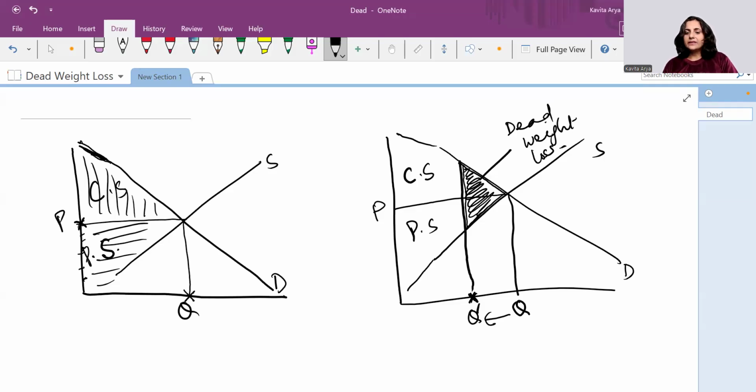You must understand this situation arises as and when there is some sort of intervention in the market. And what sort of interventions do happen? Like price ceiling, price floor, some taxation by the government, and monopoly and other imperfect forms of market. We'll discuss in the following videos what happens and how much the dead weight loss is in that case. The only thing you should keep in mind is there is no dead weight loss when it comes to the perfect market. But when there are interventions and deviations from the perfect market, it leads to a dead weight loss situation. I hope the concept is clear to you.